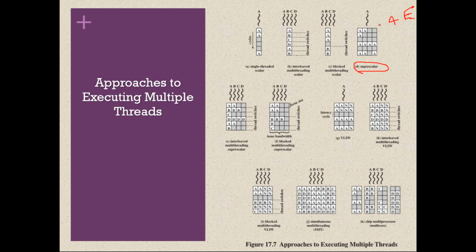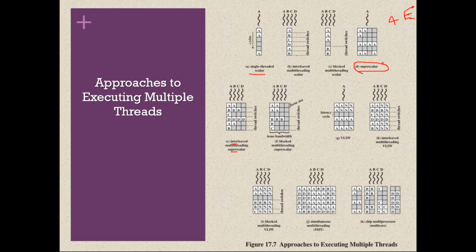But here we are discussing only single threaded. We are starting with superscalar single threaded. This is scalar single threaded. After scalar single thread, we have discussed interleaved scalar multi-thread, then blocked scalar multi-thread. Similarly, we are now discussing superscalar single thread. After that we will discuss interleaved superscalar multi-thread, then blocked superscalar multi-thread. This is the flow.